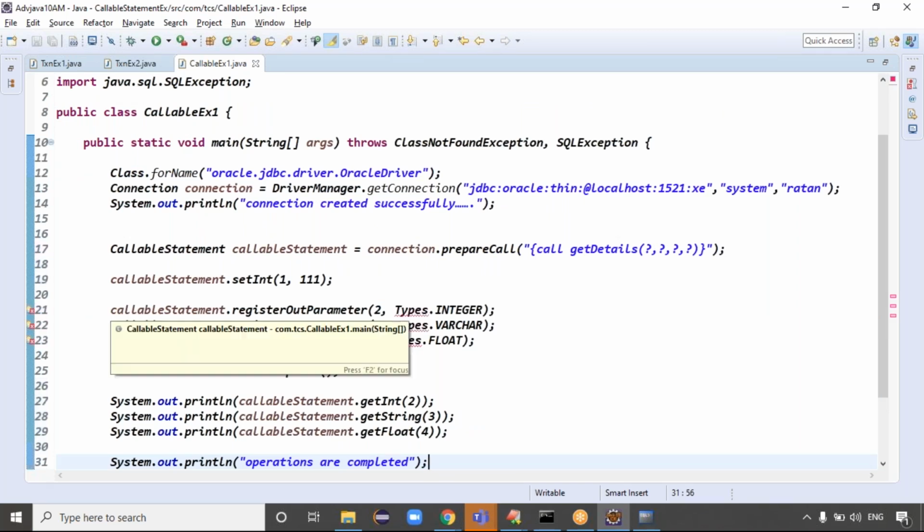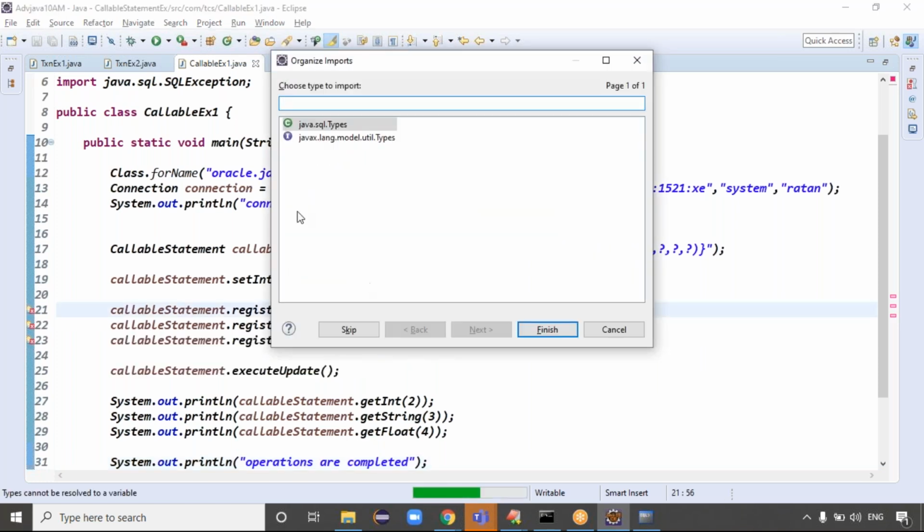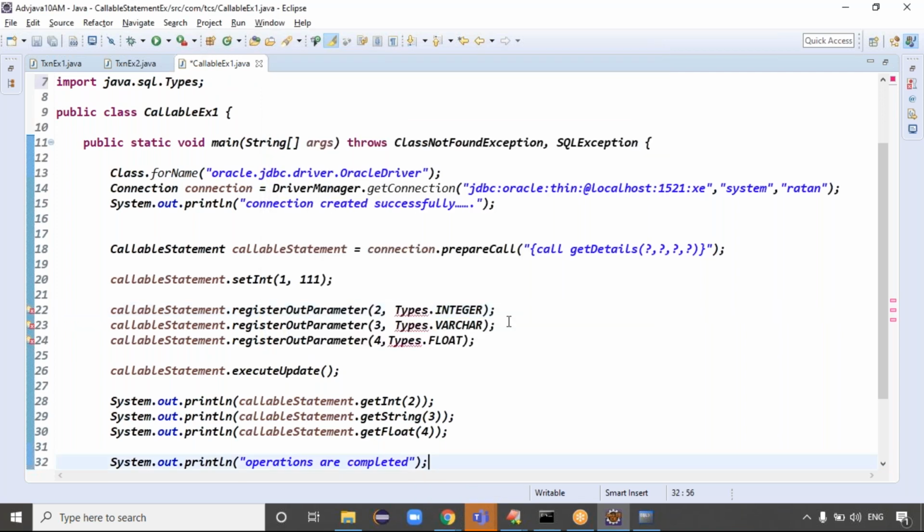Types.INTEGER comes from java.sql.Types, yes, fine. The method is the procedure name: we are setting the input, registering three parameters, and calling the execute update method. After registering, you get the corresponding data, right?